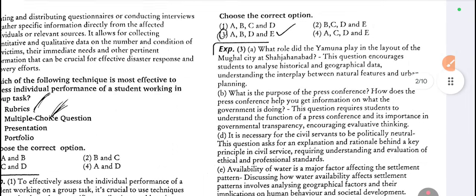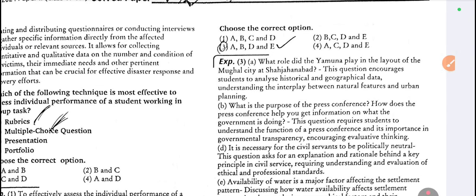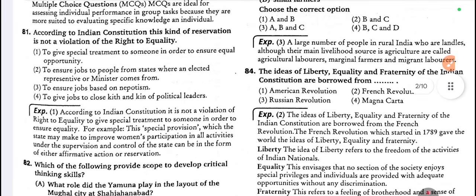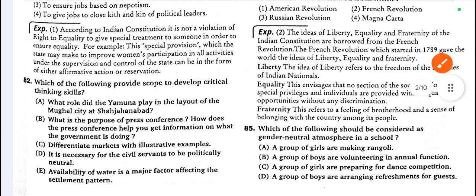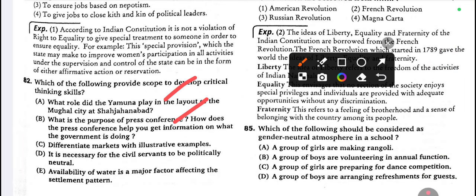82. Which of the following provide scope to develop critical skills? So the correct options are A, B, D and E. You can read the options well.